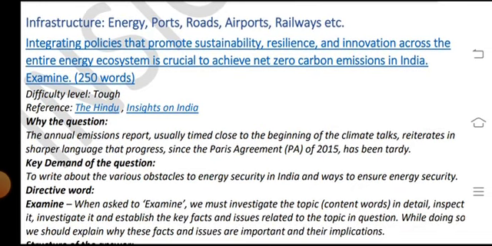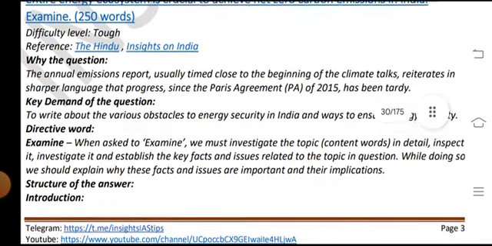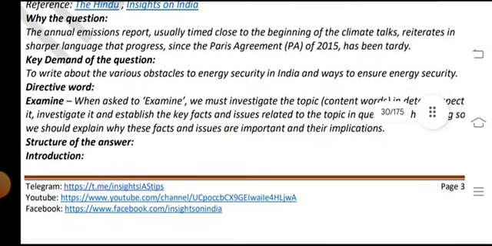Integrating policies that promote sustainability, resilience, and innovation across the entire energy ecosystem is crucial to achieve net zero carbon emission in India by 2050. The question references the Hindu's Inside on India and annual emissions reports, usually at times close to the beginning of the climate talks, and reiterated in sharper language the programs and the Paris Agreement (PA) of 2015.